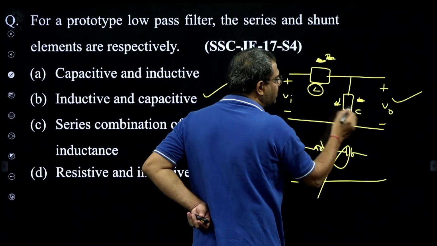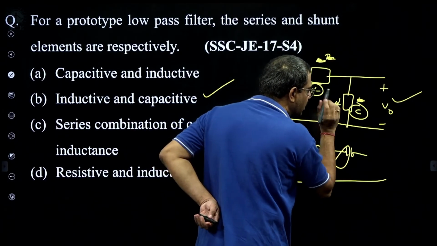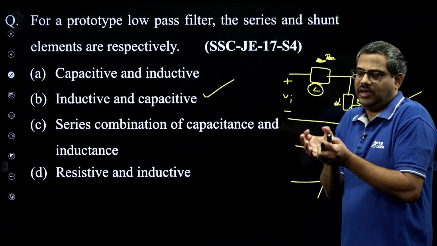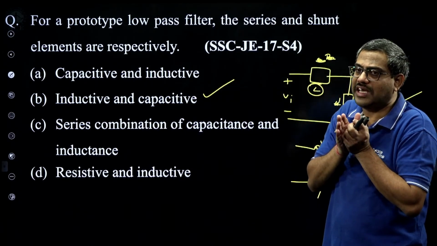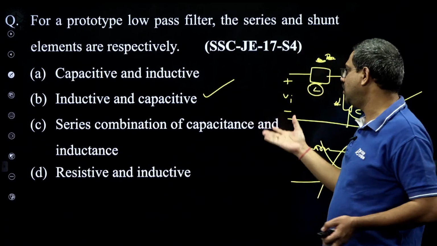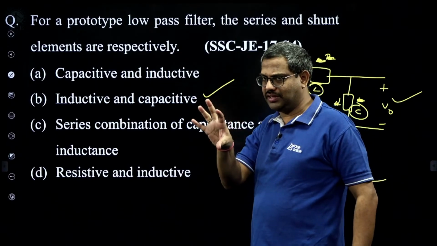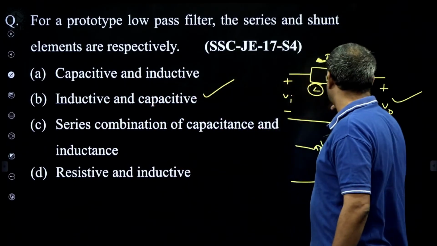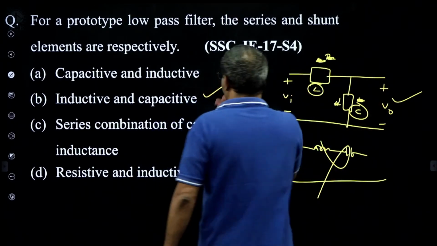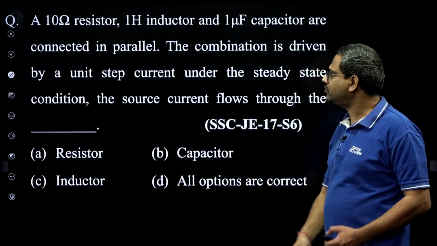So the answer is series component L, shunt component C, option B. Just put them in and think, sir, and vary the frequency. Low pass filter means allowing low frequencies like 0. High pass filter means allowing high frequencies. So for 0 frequency, low frequency, inductor short, capacitor open. Inductor short, capacitor open means full voltage will come here. So it is allowing low pass.